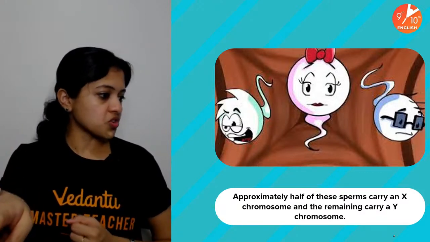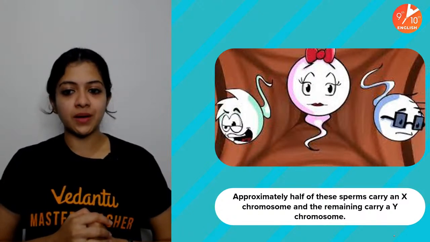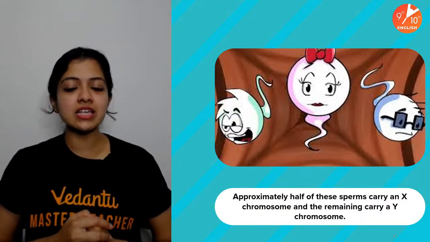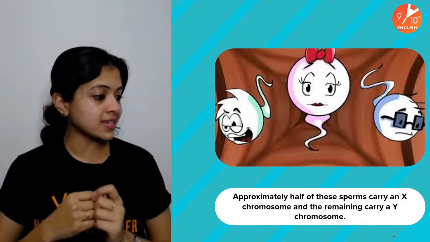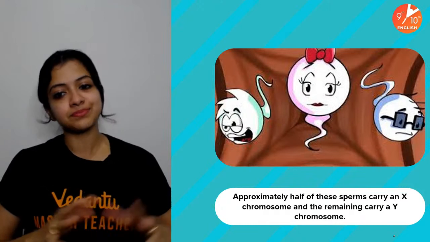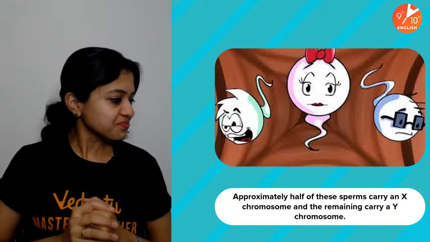Look at them, very cute, right? I find this picture really, really cute. This cartoony picture. The X carrying sperm is really cute with eyelashes and a red bow on her head, and the others, one is looking very bored, the other one is looking very worried.